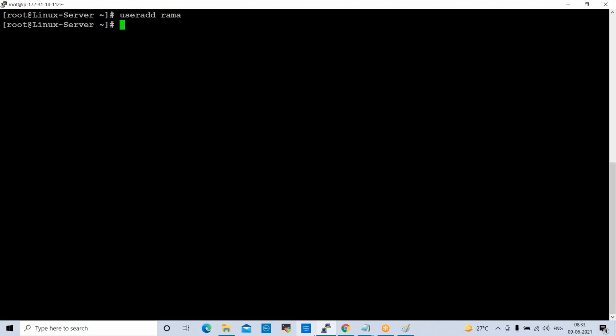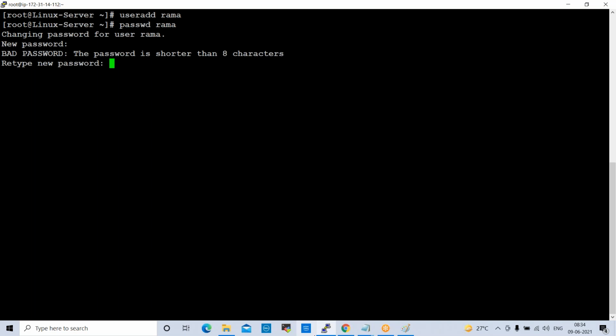Now I want to create a password for this user. passwd Rama. Now it is asking for a new password. Rama. Same password I'm giving here. Retype new password. Right? Successfully updated. So once we create the user, if you want to switch to that user, su Rama.